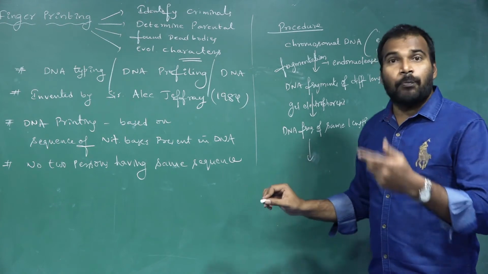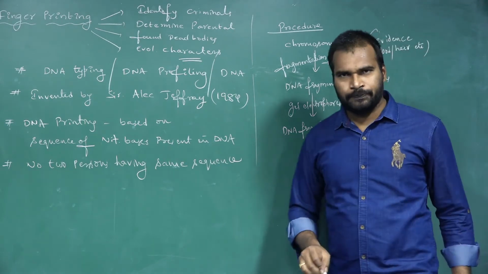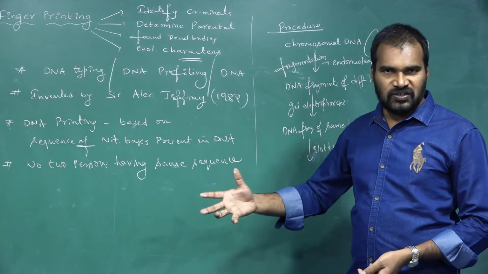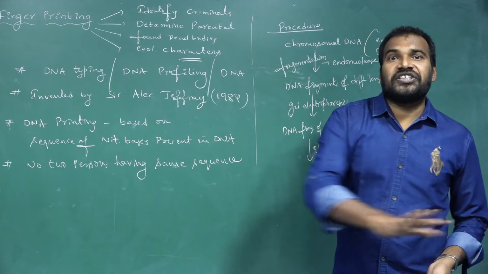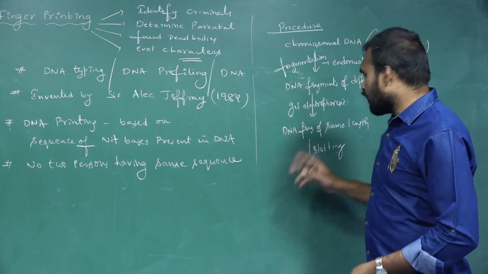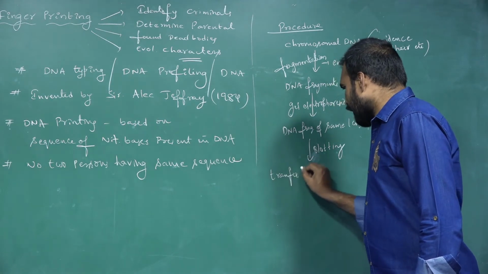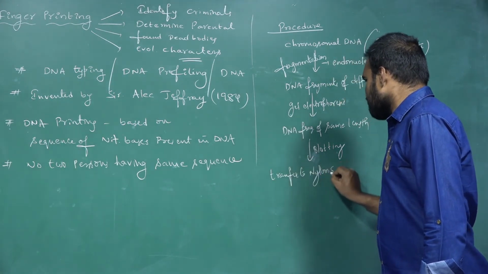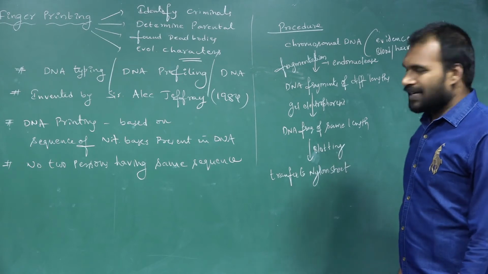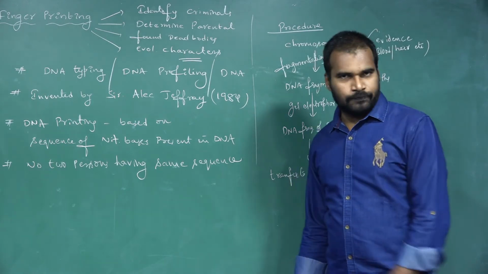Next, we are doing Southern blotting. What do we call this technique? Blotting. What is blotting? When you transfer the gel DNA fragments onto a nylon sheet, spreading the gel onto the surface of the nylon sheet, that phenomenon, that process of transferring the DNA fragments to the nylon sheet, what do we call it? Blotting, or simply Southern blotting.